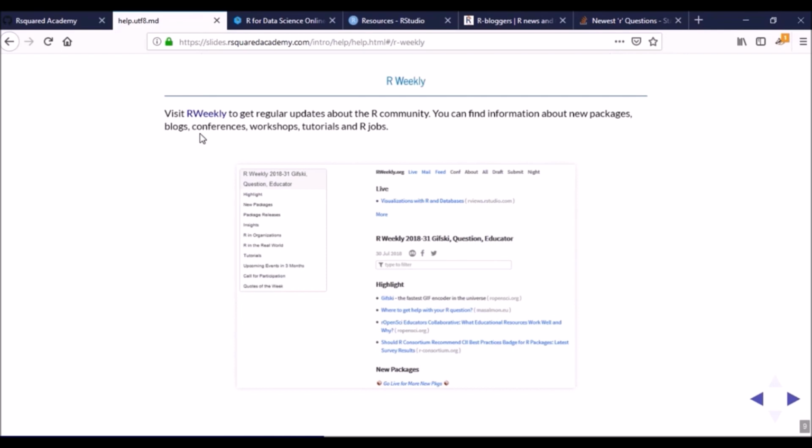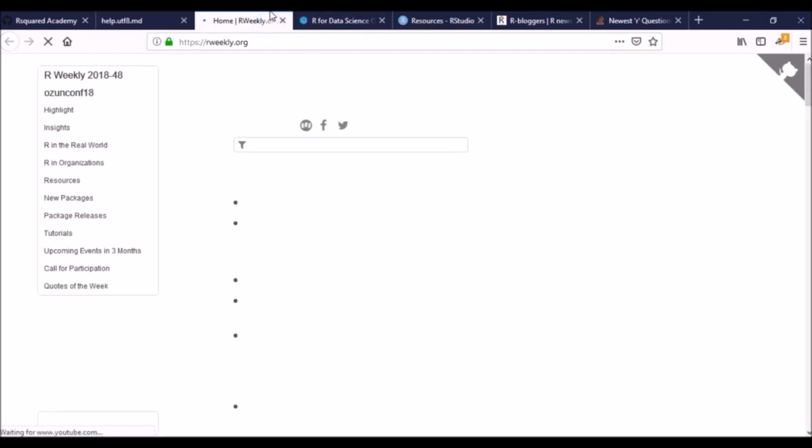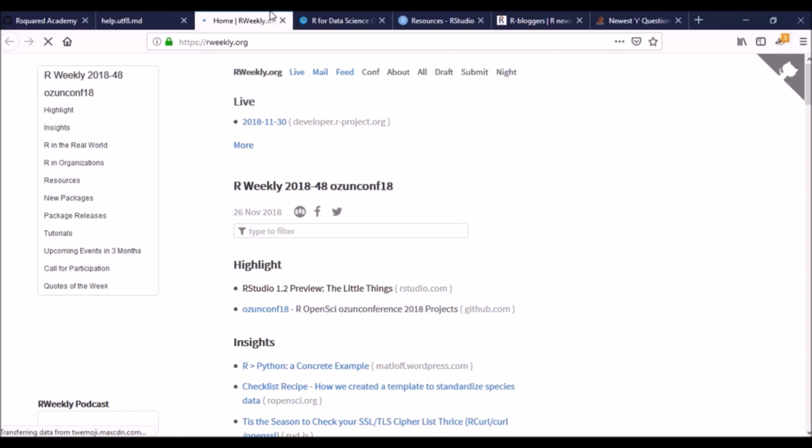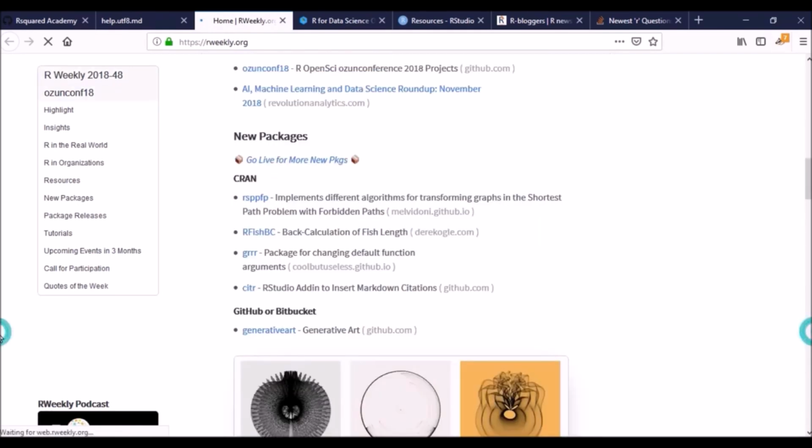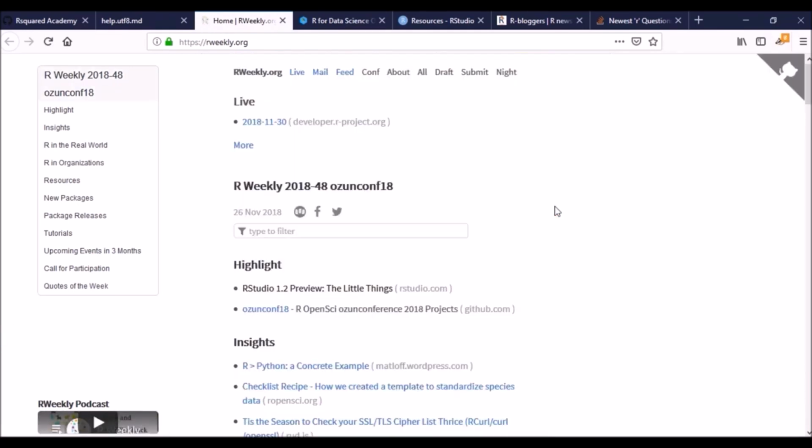Then there is R Weekly, right? So you get regular updates about the R community. You can find information about new packages, blogs, conferences, workshops, tutorials, and even jobs. And you can also subscribe here to receive the newsletter, right? So you can subscribe and you'll be able to receive the latest information about the R community here.